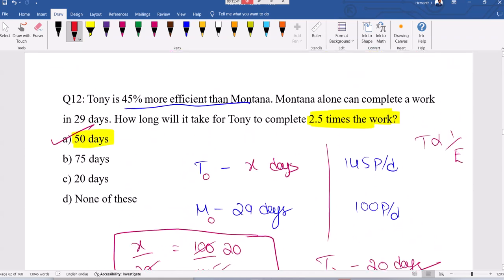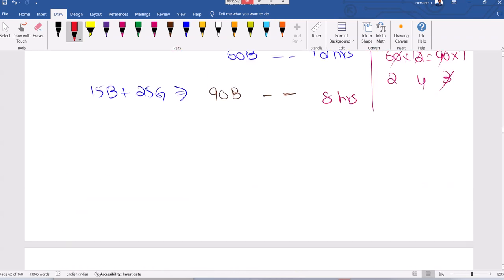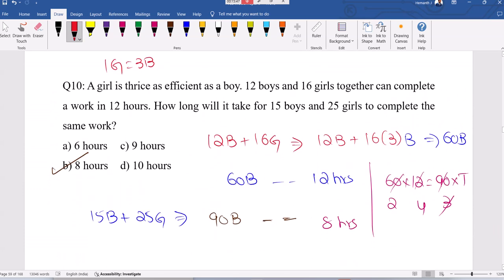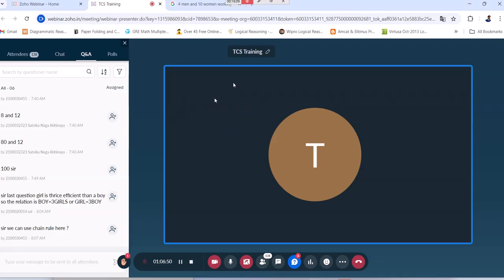Boy equal to 3 girls. This question, one girl is thrice as efficient as a boy, not boy equal to 3 girls. A girl is thrice as efficient as a boy means one girl equal to 3 boys. If a boy is 3 times as efficient as a girl, then one boy equal to 3 girls you can put and go ahead.